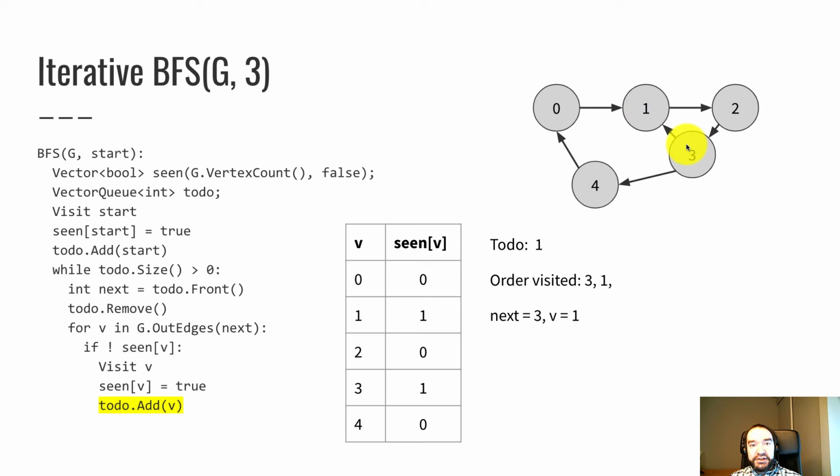So the next iteration of this for loop looks at the other out edge of 3, which is 4. So now v is 4. 4 has not been visited yet, so we add 4 to the visit list and add 4 to the back of the queue. It's a queue, so we add to the back, and we set 4's scene flag to true. Okay, so the queue now has 1 and 4.